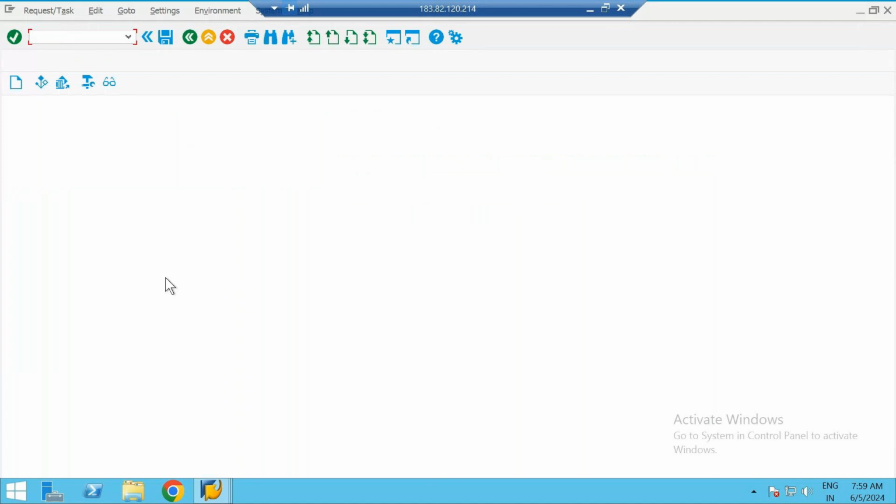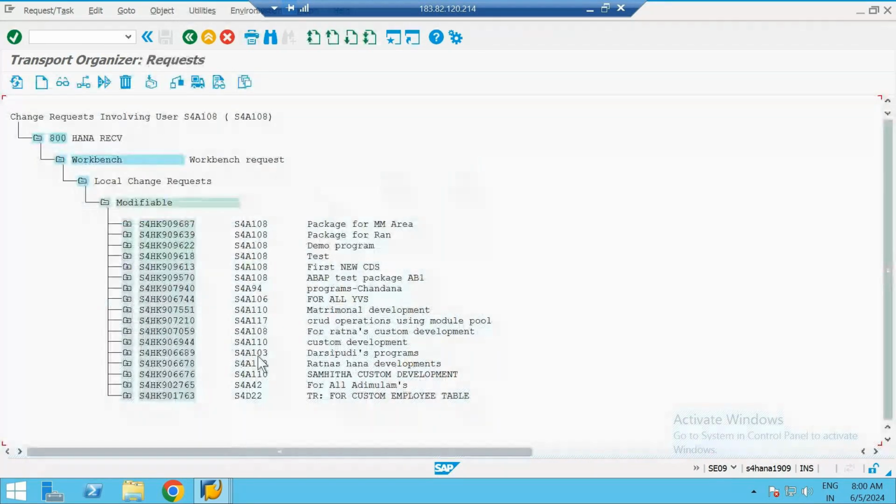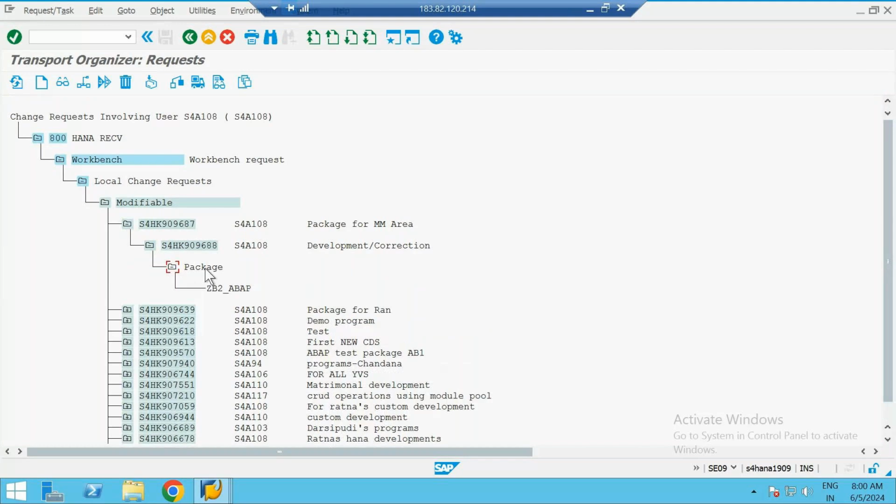See here it says user. I want to see all the TRs that are created on my ID. So I'm just giving my ID here and I'll hit display, or I'll hit enter on my keyboard. See, these are all the things that I've created. Here if I open the first one, because see, package for MM area, this is what we have created now. If I open this, see it says package. So my package is saved under this TR.